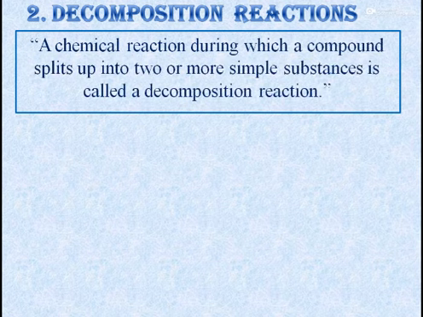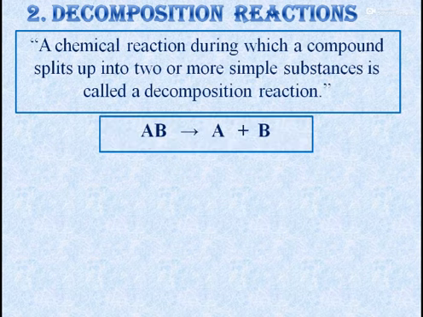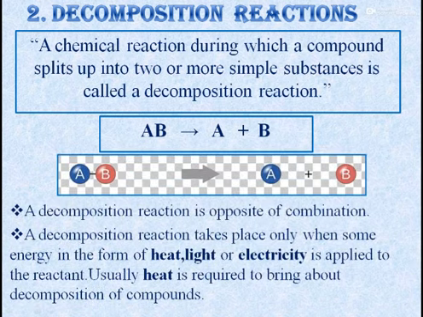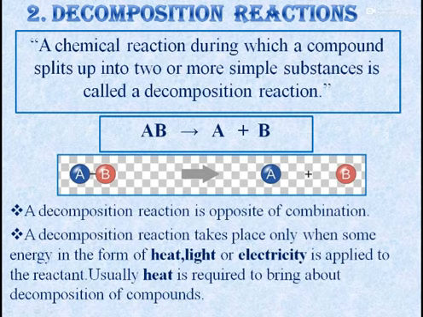The next type of reaction is the decomposition reaction. Decomposition reactions are defined as a chemical reaction during which a compound splits up into two or more simple substances. AB gives rise to A plus B. This breakage is considered the opposite of combination reactions. Such a reaction takes place only when some energy in the form of heat, light or electricity is applied to the reactant. But usually heat is required to bring about decomposition of compounds.